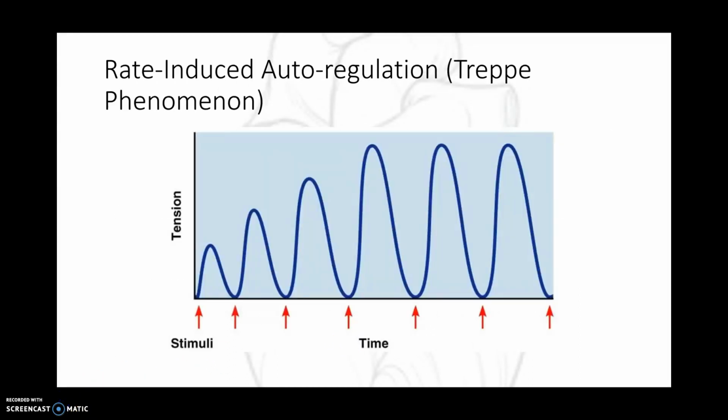Okay, the second one is rate-induced autoregulation, also known as the Treppe phenomenon, or staircase phenomenon. So you can see we have almost like a staircase going up here. Tension is along the y-axis, and time and our stimulus rate are along the x-axis. What this definition means is that with an increase in heart rate, you will also have an increase in contractile force.